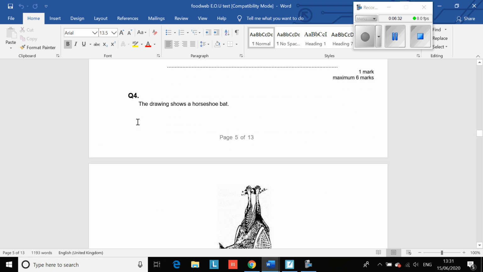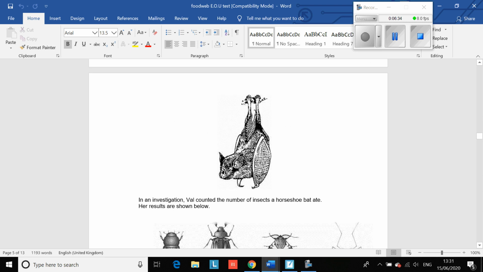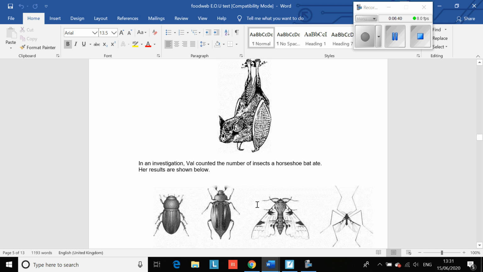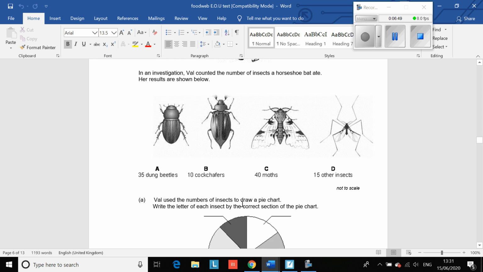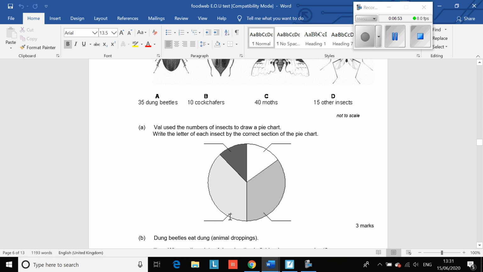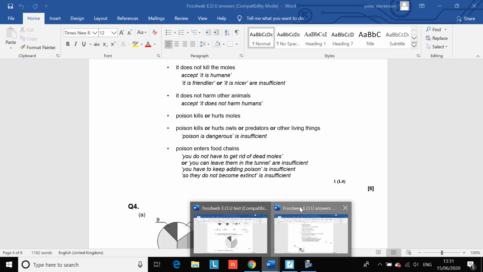So question 4, the drawing shows a horseshoe bat. There it is. In an investigation, Val counted the number of insects a horseshoe bat ate. Her results are shown below. So you've got 35 beetles, 10 cockroaches, 40 moths, and 15 other insects. Val used the number of insects to draw a pie chart. Write the letter of each insect in the correct section of the pie chart. So you've got to have a look at these numbers, think which relates to which. Okay, so your answer was this.